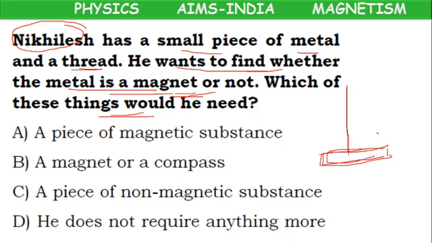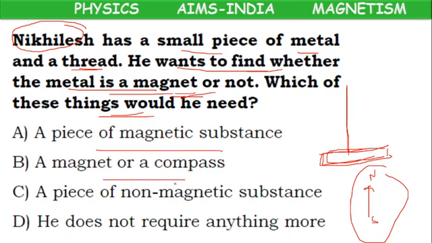If it aligns in the direction of north and south after some time, then it will be a magnet. Because when a magnet is suspended freely, now here we are suspending the metal. If the metal is suspended freely and it shows the north and south direction, so it is showing a directional property. Compulsorily it will be a magnet. For finding a magnet, no need of any other object. No need of a piece of magnetic substance, no need of a magnet, no need of non-magnetic. He does not require anything more. D option is the correct option.